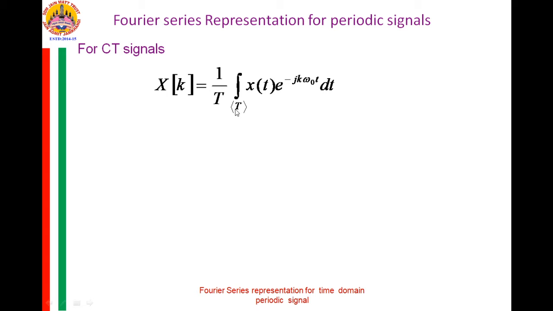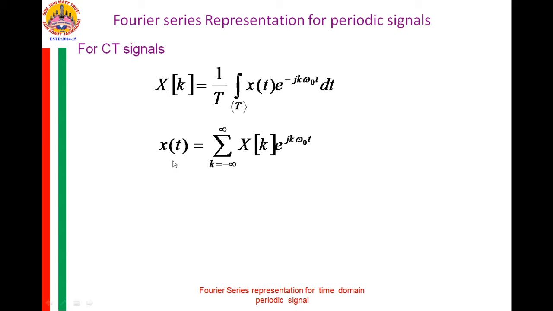This capital T is one single period of x of t, where x of t repeats its shape after every interval of this T, and omega naught is called the angular frequency of the signal x of t. So once you know x of t, its period T and the angular frequency, you can obtain x of k from this expression.